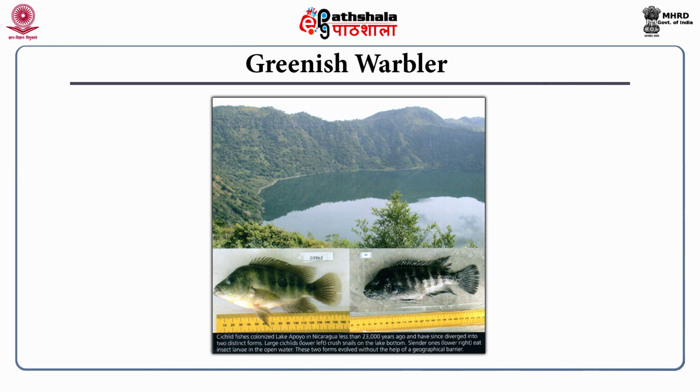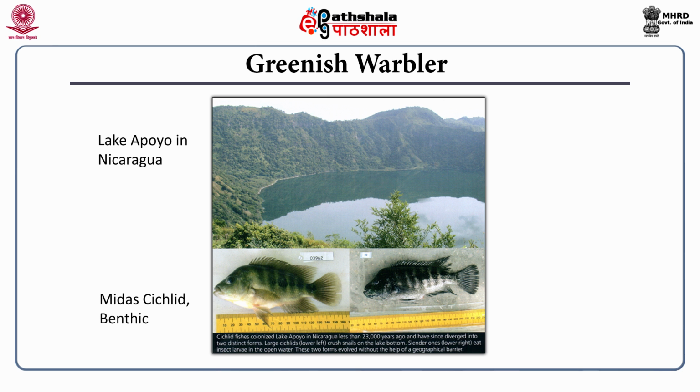One example here is Lake Apoyo in Nicaragua. After a cichlid fish got introduced, they evolved into the pelagic one, living in the surface layers, and the benthic one. Because of the different resource utilization, the benthic fish started copulating only with the benthic fish, while the pelagic ones copulate only with the pelagic ones. So, after multiple generations, they have evolved into two different, separate species.